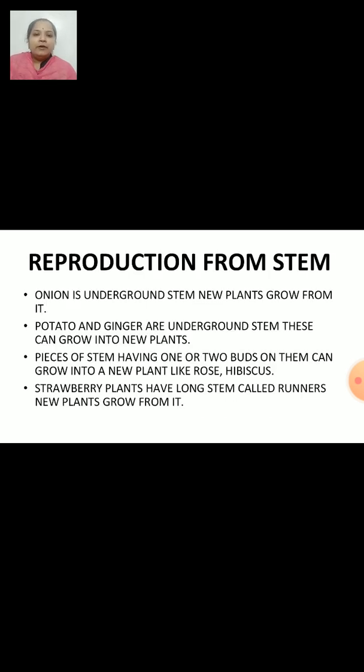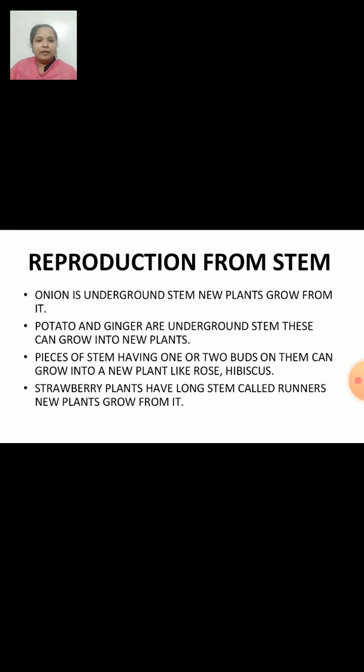Now, reproduction from the stem. Do you know that potato, onion and ginger are the stem of plants? Right. They are the stem part of the plant which can grow into a new plant. In these plants, a part of the stem present underground grows and develops the roots and shoots to make a new plant.